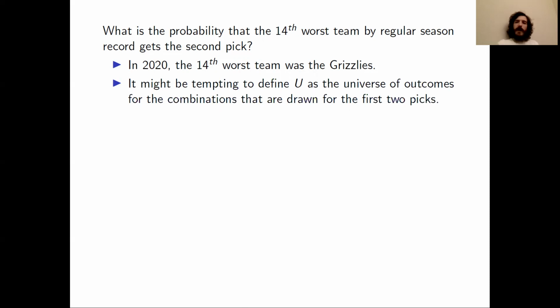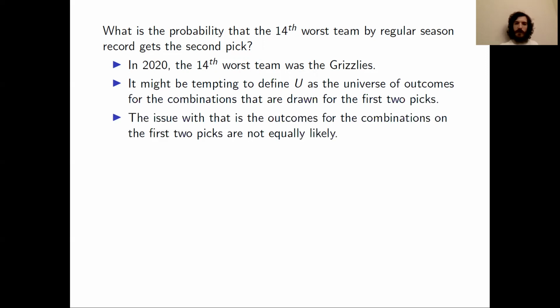Now, if we want to find this probability that the 14th worst team gets the second pick, it might be tempting to define the universe U of outcomes as combinations that are drawn for the first 2 picks. Now, you can probably see that there's going to be an issue with this because I wrote it might be tempting. And the issue is that these outcomes are not equally likely. How can we see that pretty easily?